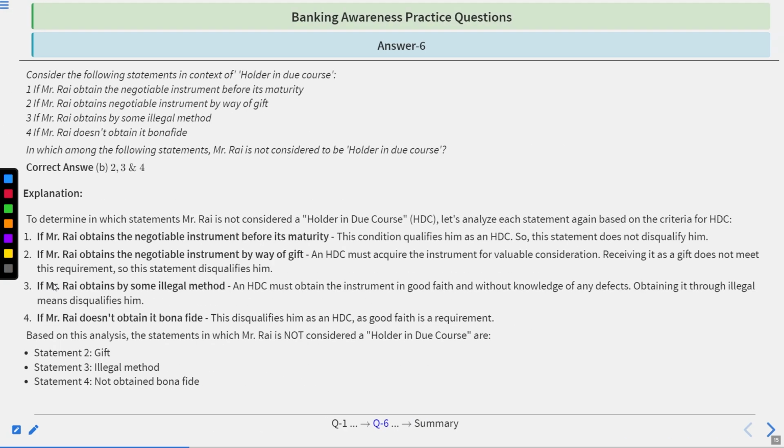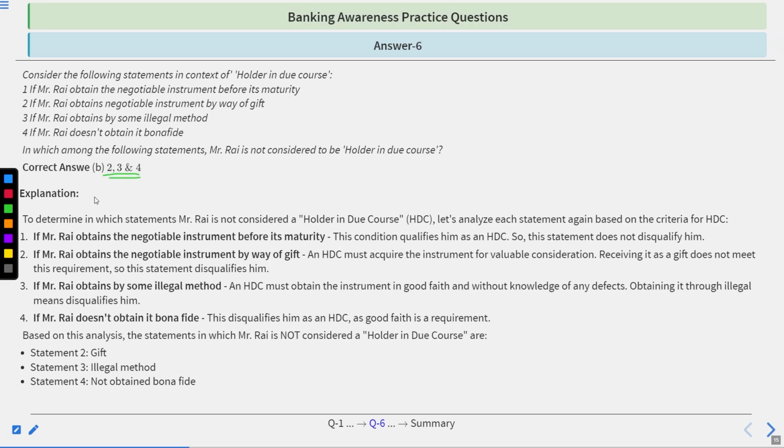Okay, the time's up. The correct answer is B, 2, 3, and 4. Let's go by the explanation. To determine in which statements Mr. Roy is not considered a holder in due course, let's analyze each statement again based on the criteria for HDC. First, if Mr. Roy obtains the negotiable instrument before its maturity, this condition qualifies him as an HDC, so this statement does not disqualify him. Then, if Mr. Roy obtains the negotiable instrument by way of gift, an HDC must acquire the instrument for valuable consideration. Receiving it as a gift does not meet this requirement, so this statement disqualifies him.